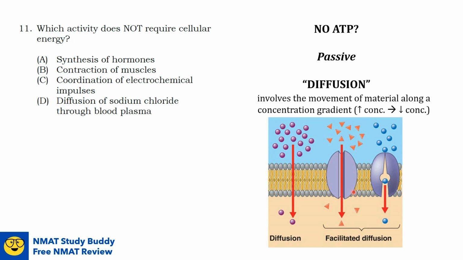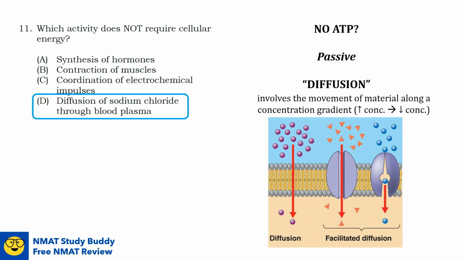In facilitated diffusion, molecules diffuse across the plasma membrane with the assistance of membrane proteins such as these. For example, here is a channel and here is a carrier protein. So to answer this question, diffusion of sodium chloride through blood plasma is the activity that does not require cellular energy.